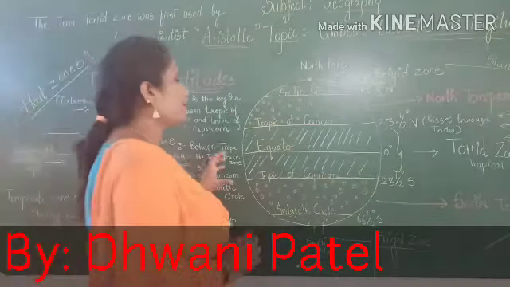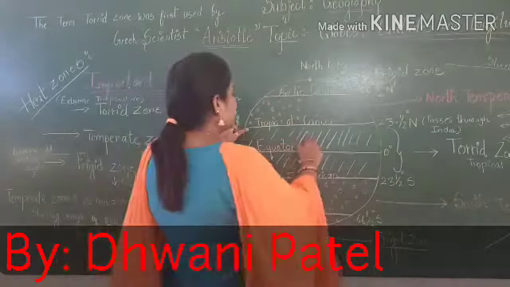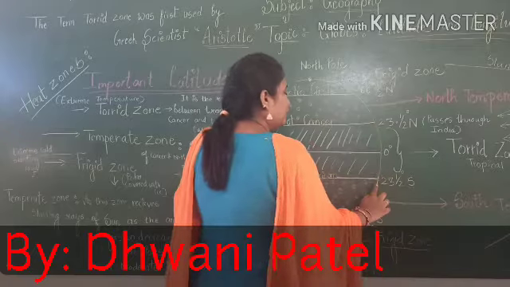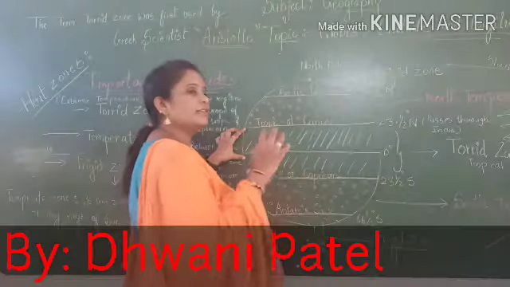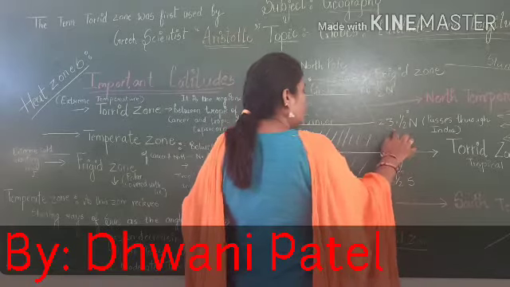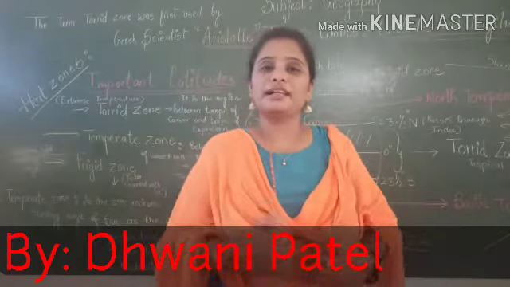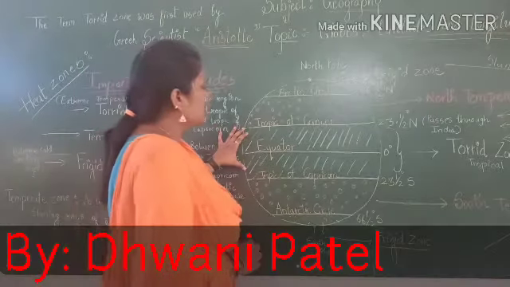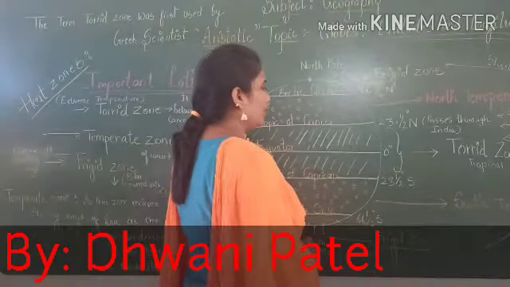So let us first learn the basics. ये torrid zone है कहाँ पे? So if you see the slanting white lines between the Tropic of Cancer and the Tropic of Capricorn, that is the torrid zone. Where is the torrid zone located, children? It is between the 23.5 degree north and 23.5 degree south. Do you know this Tropic of Cancer line passes through our country, India? This is the one point I wanted to tell you. So where is the torrid zone, we found out? It is found between the Tropic of Cancer and Tropic of Capricorn.